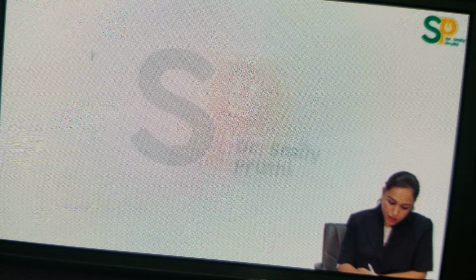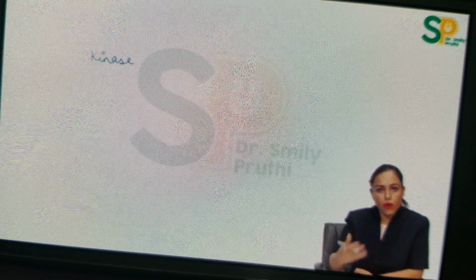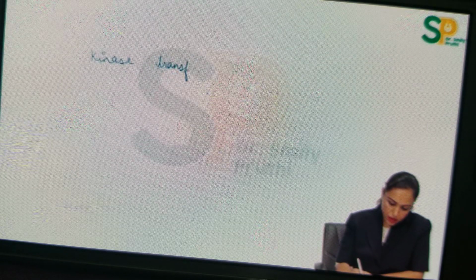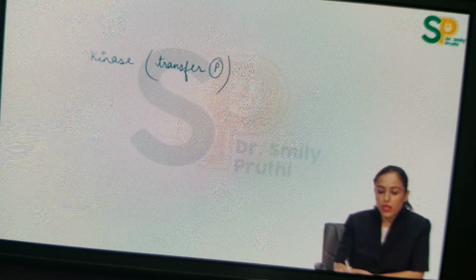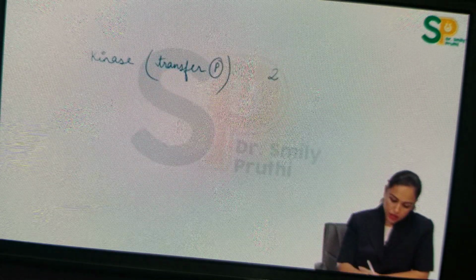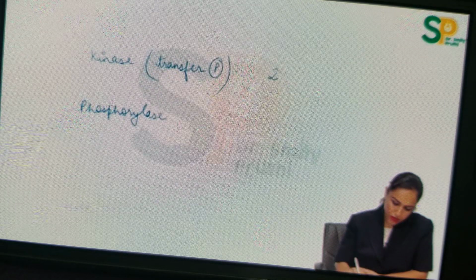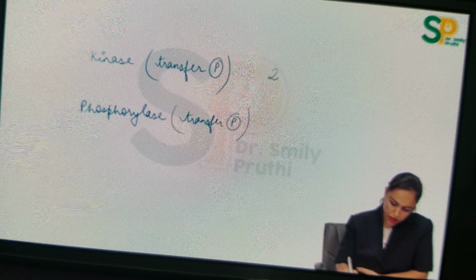Now tell me what kinase enzyme is doing. Kinase enzyme will do phosphorylation, you know that. To be very precise, I will say it will transfer phosphate. EC number is 2, that is belonging to the transferase category. There is one more enzyme, phosphorylase. Phosphorylase will also do the same thing, that it also transfers phosphate. Here also EC number is 2.